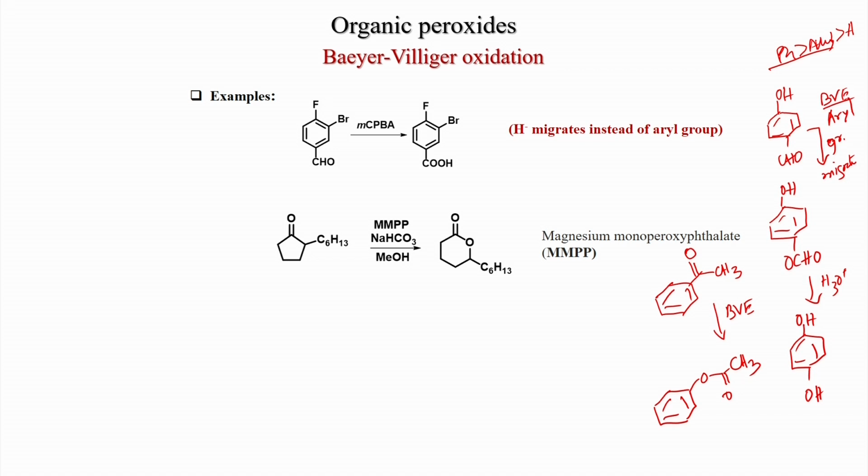So, this is always, suppose this one, here what happens, here also this is the more substituted and this is primary, this is secondary.